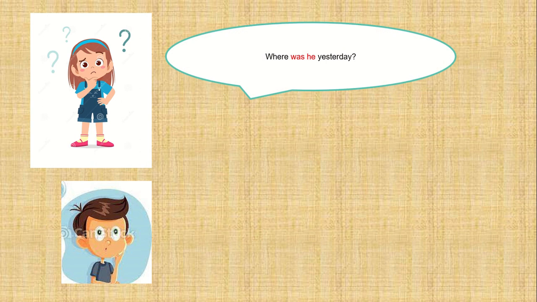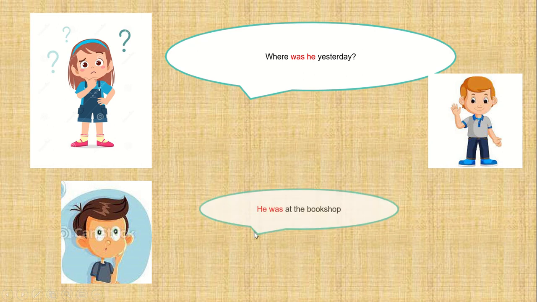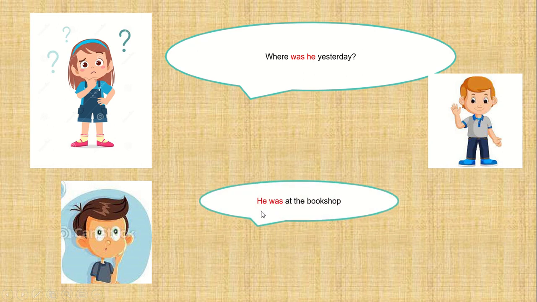Where was he yesterday? The clue is was and he, so the answer should be he and was. He was at the bookshop. Repeat after me, class. He was at the bookshop.